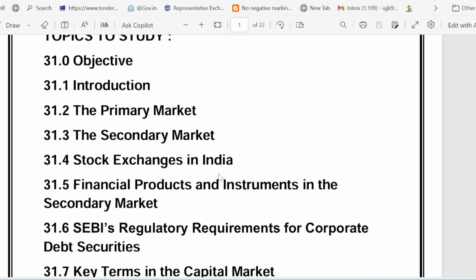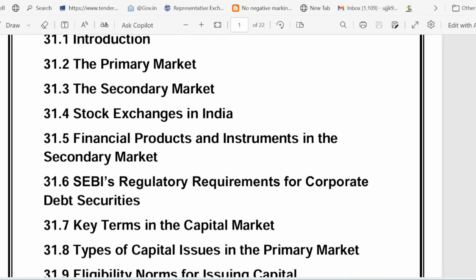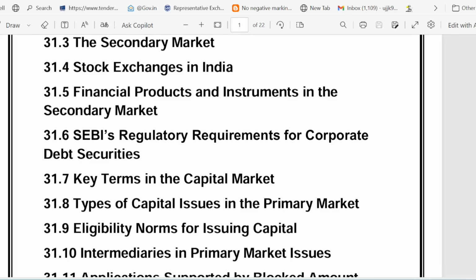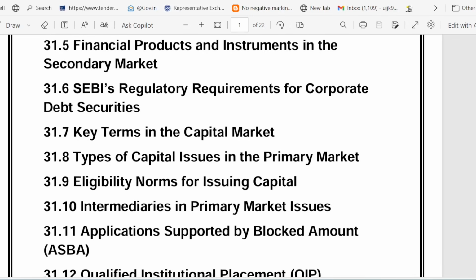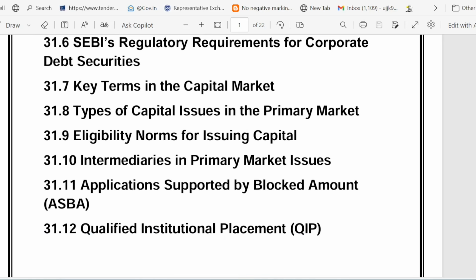So we will see the introduction, what is primary market, what is secondary market, stock exchanges in India, what are financial products and instruments in the secondary market, SEBI's regulatory requirement for corporate debt securities, key terms in the capital market, types of capital issues in the primary market, eligibility norms for issuing capital, intermediaries in the primary market issue, ASBA, application supported by blocked amount, and qualified institutional placement, that is called QIP.